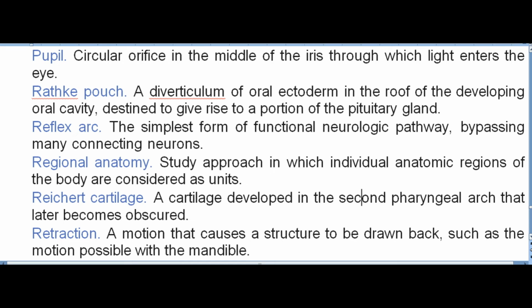Rathke pouch. A diverticulum of oral ectoderm in the roof of the developing oral cavity, destined to give rise to a portion of the pituitary gland. Reflex arc. The simplest form of functional neurologic pathway, bypassing many connecting neurons. Regional anatomy. Study approach in which individual anatomic regions of the body are considered as units. Reichert cartilage. A cartilage developed in the second pharyngeal arch that later becomes obscured. Retraction. A motion that causes a structure to be drawn back, such as the motion possible with the mandible.